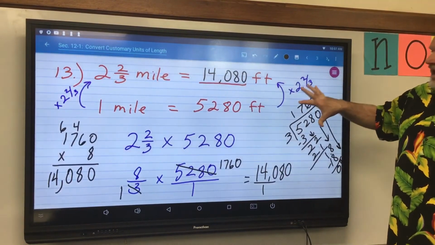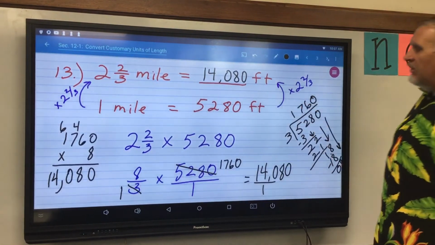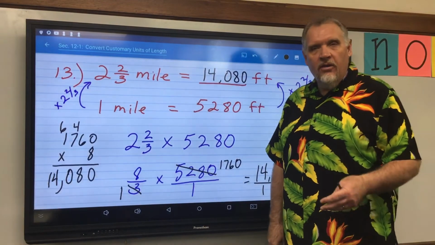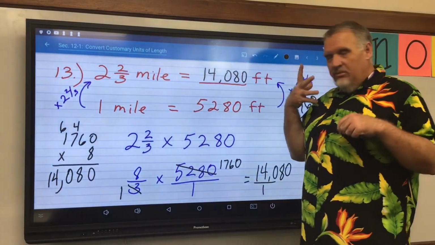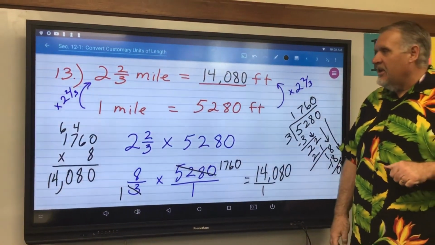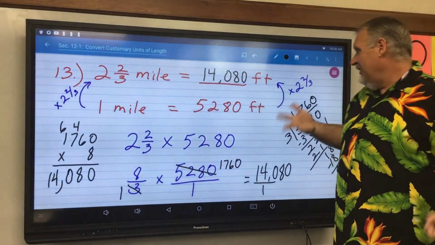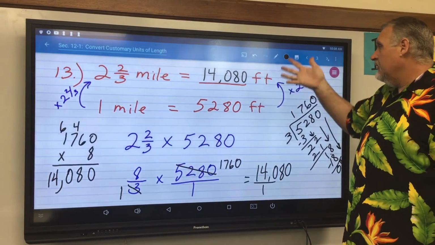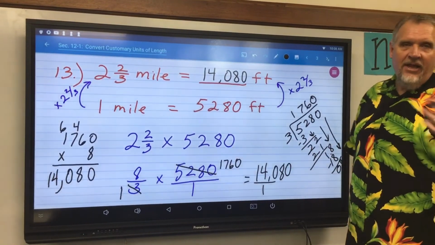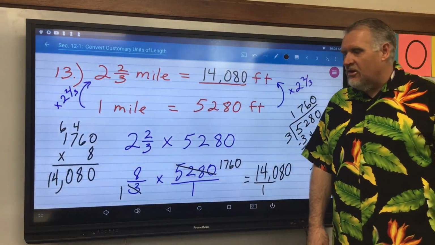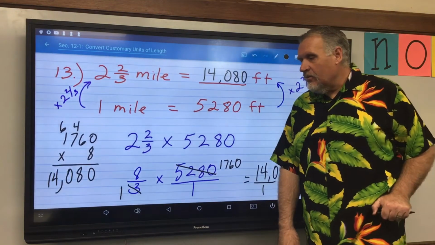So a lot of math going on there. We're dividing whole numbers, we're multiplying mixed numbers. A lot of things going on there. But the process is still basically the same, all right? If this would have just been plain old 2 miles, it would have been a lot easier problem, just times 2 when you got your answer. But hey, they want to mix it up a little bit, have a little fun, so they make it into some fractions, all right? Nothing wrong with that, okay?